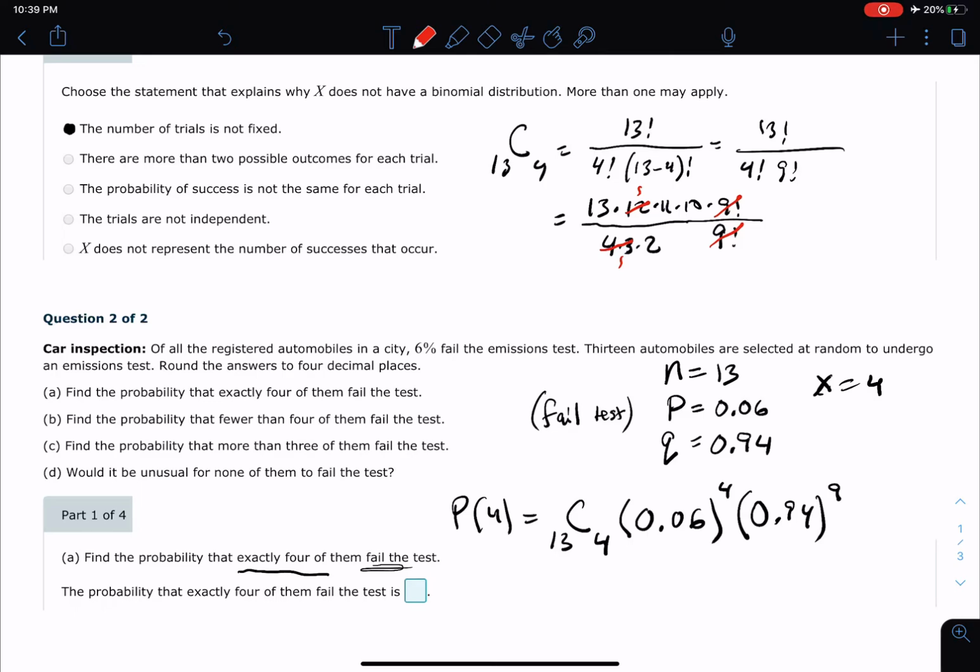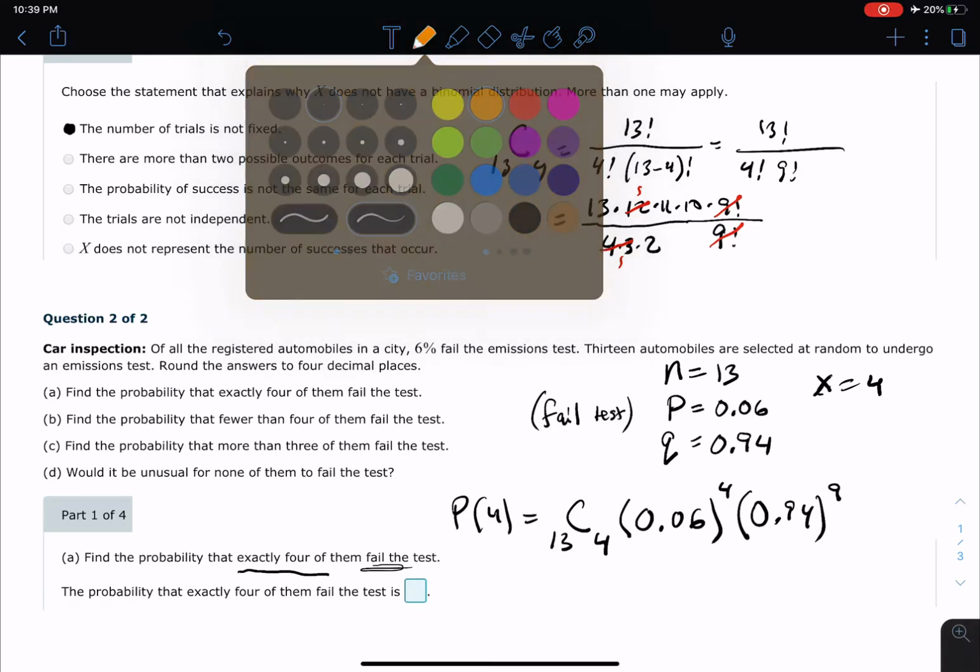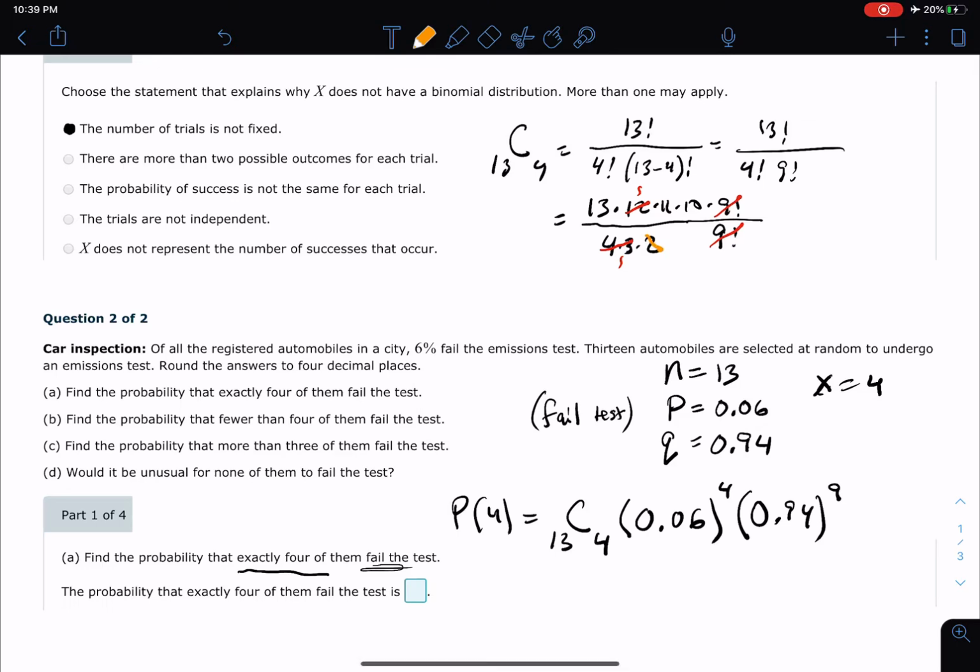And while I'm at it, I might as well just finish up and do more reducing here instead of just using a calculator. And I see 2 reduces, so 2 goes into 2 once and 2 goes into 10 5 times. Now the problem with all this reducing is it gets so sloppy you might actually miss something, right? But we've reduced the denominator down to 1. And the top, what do we have left? I see 13 times 11 times 5.